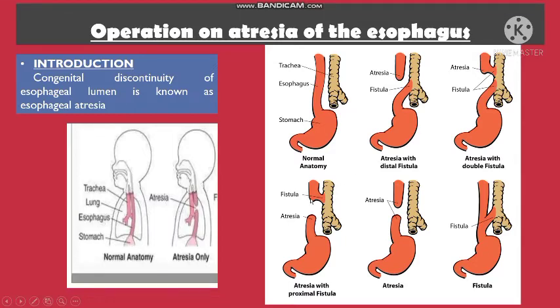Atresia with the proximal fistula: in this, the upper part of the esophagus is connected to the trachea and the lower part has a closed end. Atresia without the fistula: in this, the upper and lower parts of the esophagus do not connect and have closed ends.